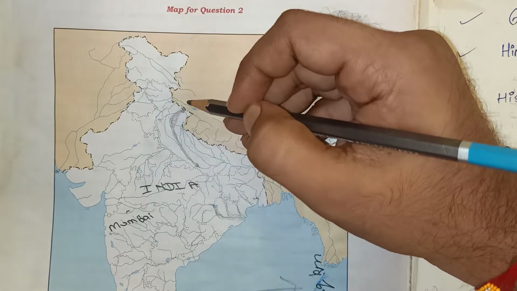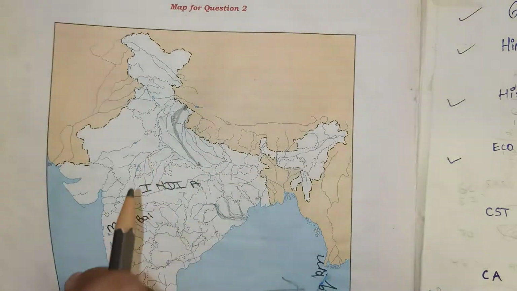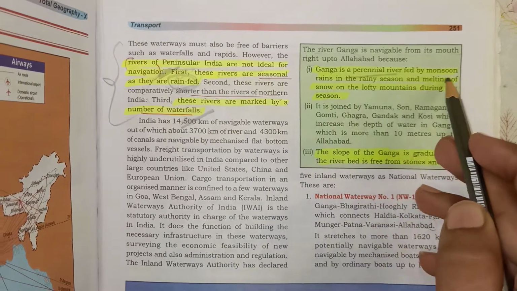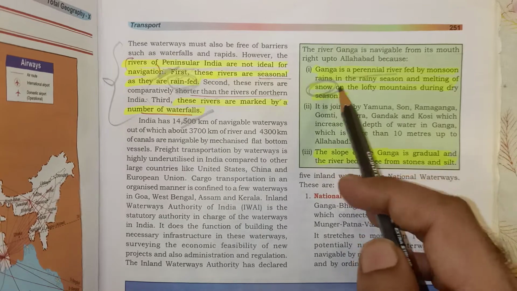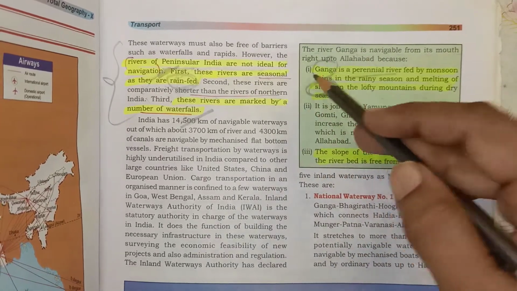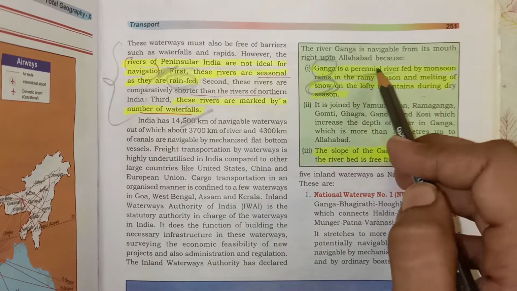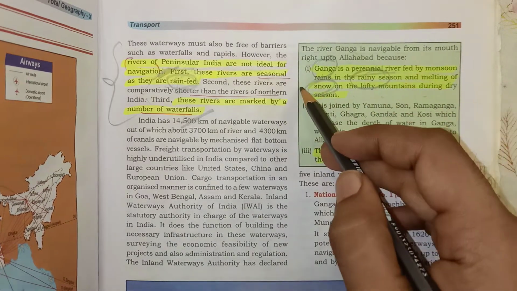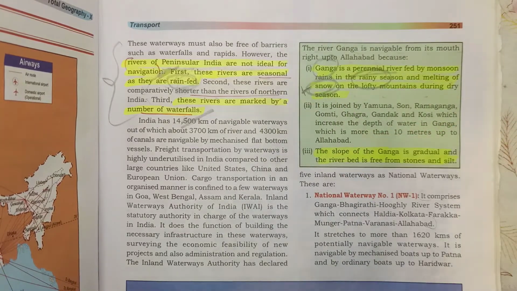What are the two reasons? The navigation of ships is easy over here and there is no obstruction, because the Ganga is a perennial river fed by the monsoon rains in the rainy season and by the melting of the snow on the lofty mountains during the dry season. So throughout the year the Ganga is perennial. Half of the year they are getting water due to the rainy season, and for the remaining 6 months they are getting water by the melting of the snow.